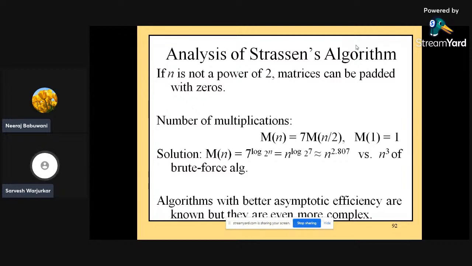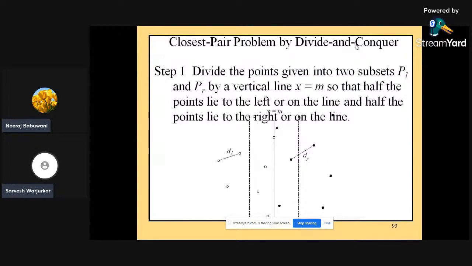If n is not a power of two, matrices can be padded with zeros, and the number of multiplications M(n) is equal to 7M(n/2), where M(1) is equal to 1, and the solution M(n) is equal to 7 to the power log 2 n, which is somewhat equivalent to n to the power log 2 of 7, that is n to the power 2.807 versus n to the power 3 of the brute force algorithm. Algorithms with better asymptotic efficiency are known, but they are even more complex than each other.